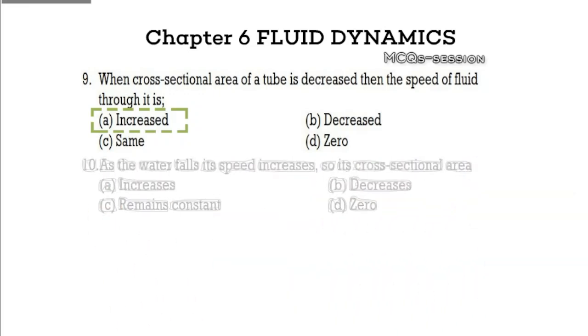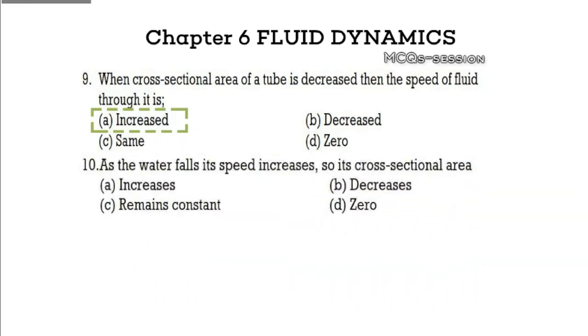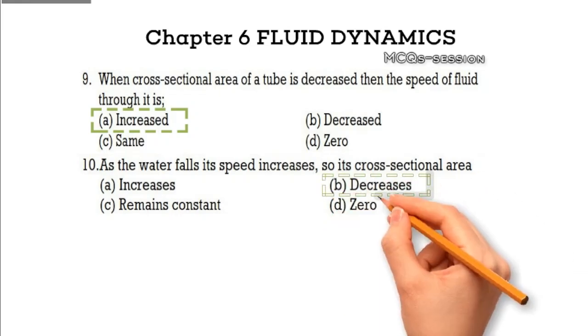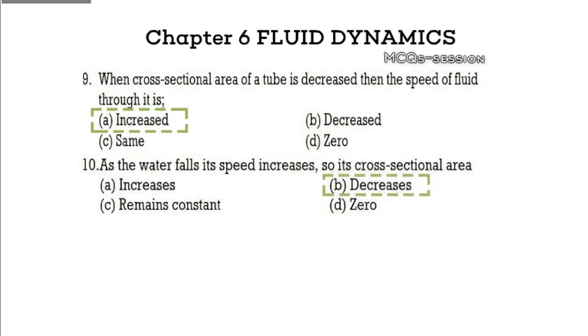Question 10. As water falls and its speed increases, its cross-sectional area: A. increases, B. decreases, C. remains constant, D. becomes 0. Pause to visualize the flow. Explanation. The correct answer is decreases. Faster water flow reduces the width of the stream, similar to how a thin stream of water forms when you pour from a bottle.